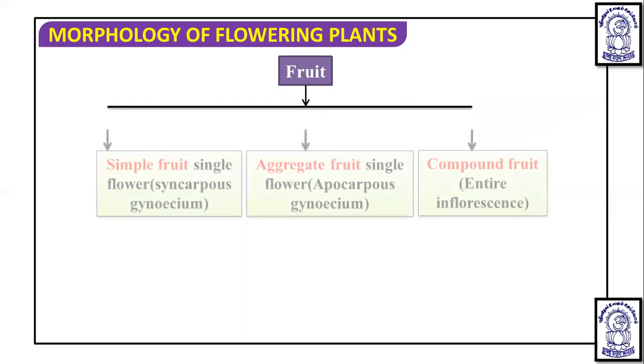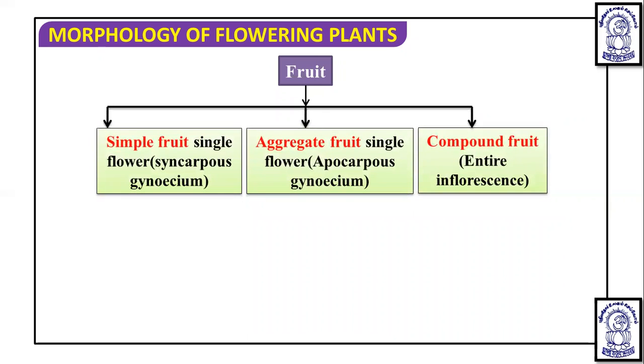If we talk about classification, we classify fruit into three groups initially: simple fruit, aggregate fruit, and compound fruit. We will discuss all of these one by one. Simple fruit develops from a single flower, where multiple carpels show a syncarpous or fused gynoecium in a multicarpellary condition.